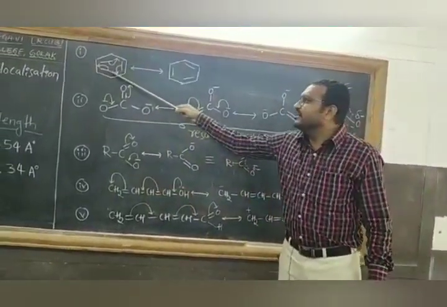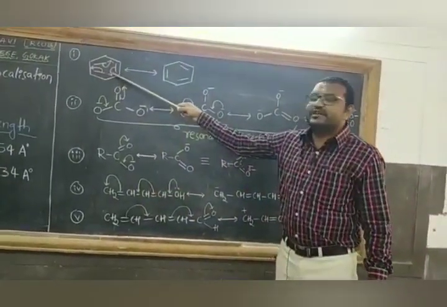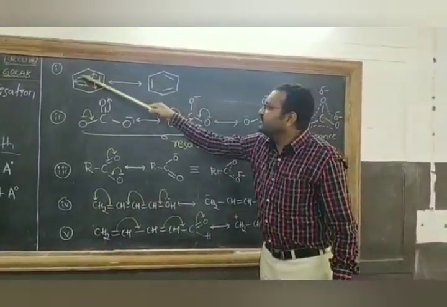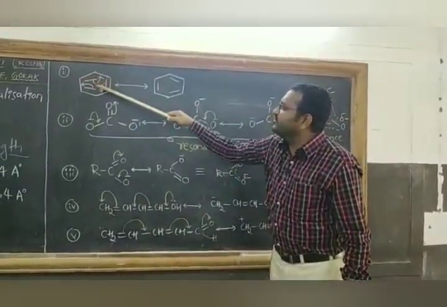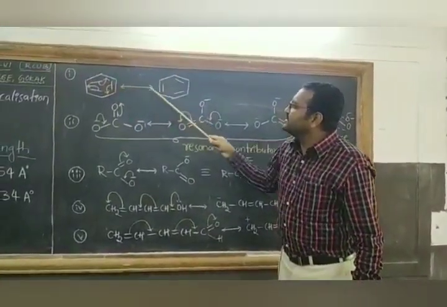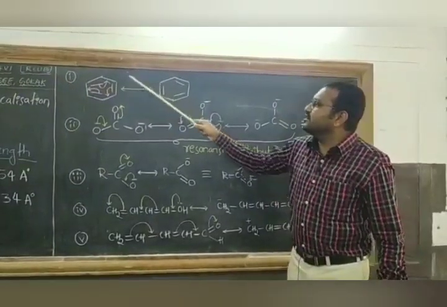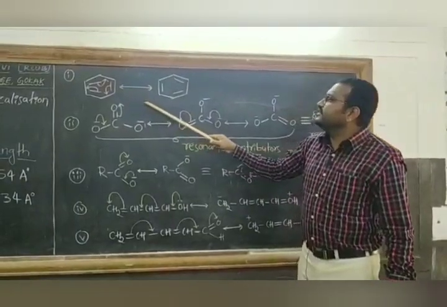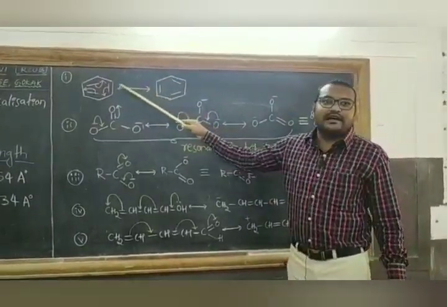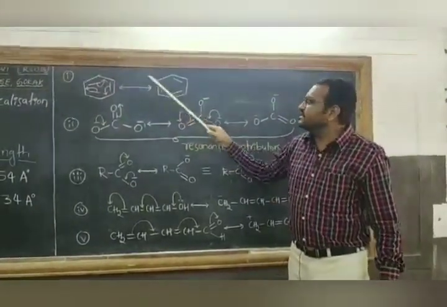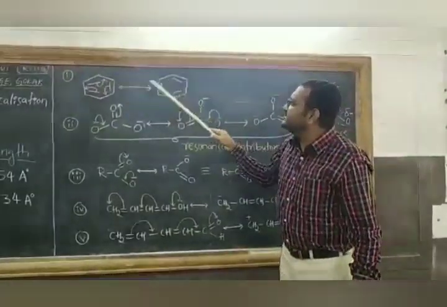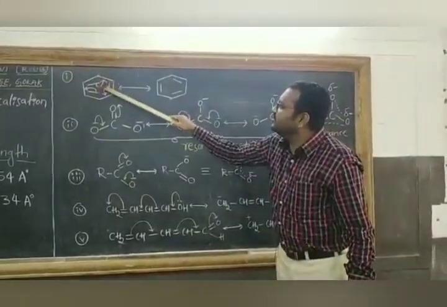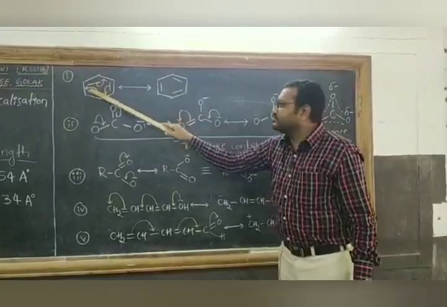Here you could see the resonance effect in benzene, wherein you can see the delocalization of pi electrons. So, this is the resonance structure of benzene, and resonance is represented using a double headed arrow. This is the resonance structure of benzene, wherein we can see the delocalization of pi electrons.